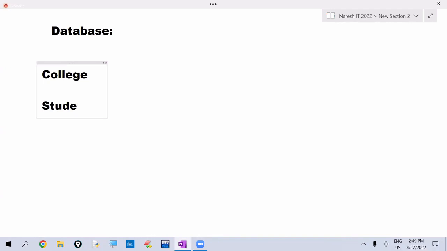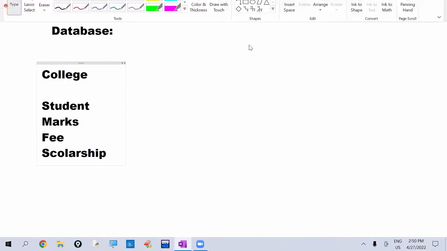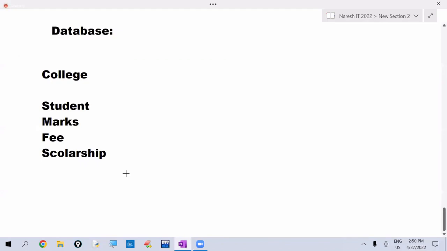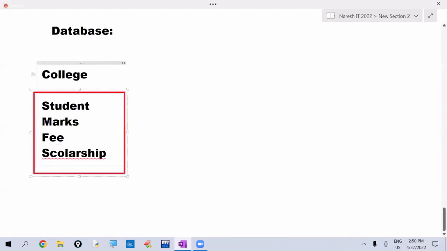College has to maintain their student details. And students are writing exams, they are getting the marks. So they must maintain marks details. And student is paying fee, they have to maintain fee details. Student is getting scholarship, they have to maintain scholarship details, etc. Their employees details, library details. This one we are calling as one college database. Complete details about an organization. So we are calling this as one college database.